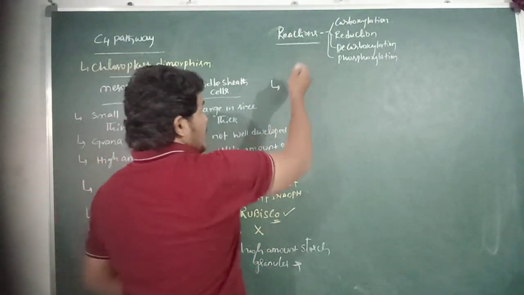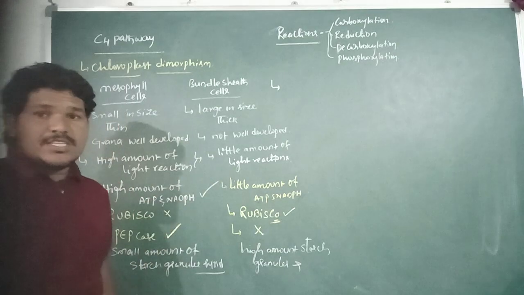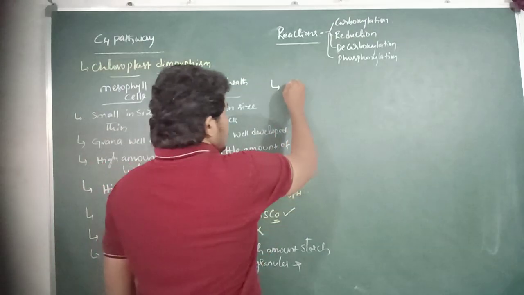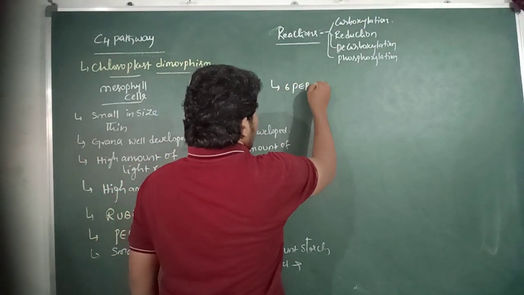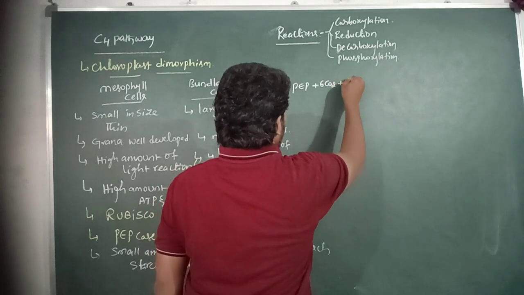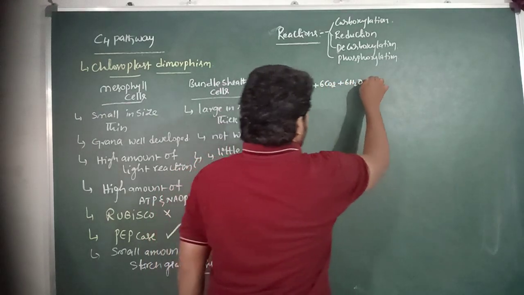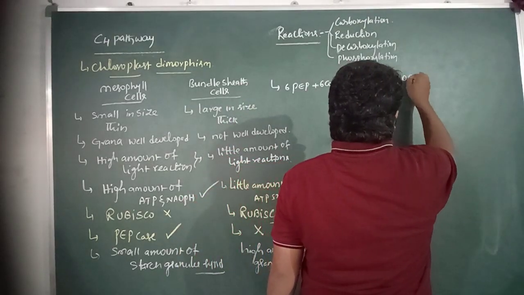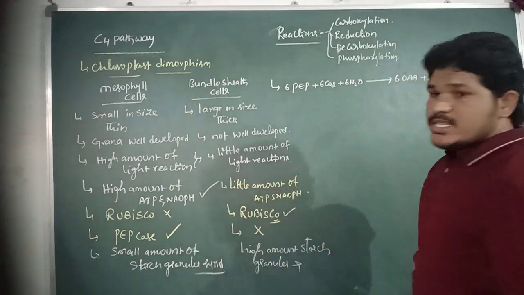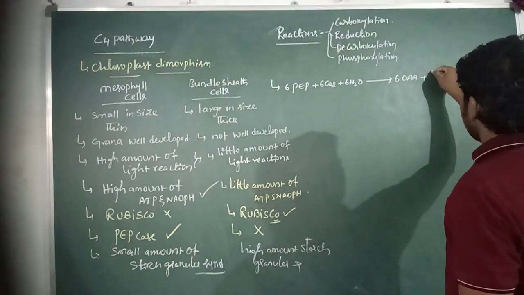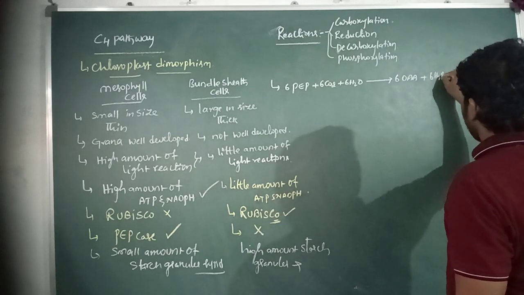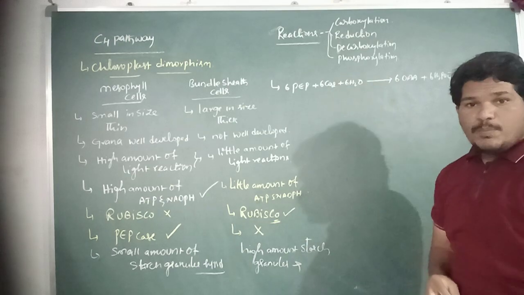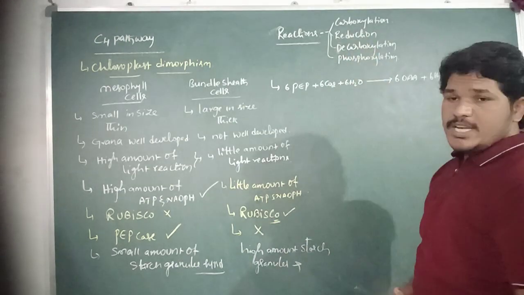The first step of the C4 pathway is carboxylation. In the carboxylation reaction, 6 molecules of PEP react with 6 molecules of carbon dioxide and water, and are converted into a 4 carbon compound, oxaloacetic acid, and release inorganic phosphate in the form of H2PO4-. This is the first reaction in the C4 pathway.